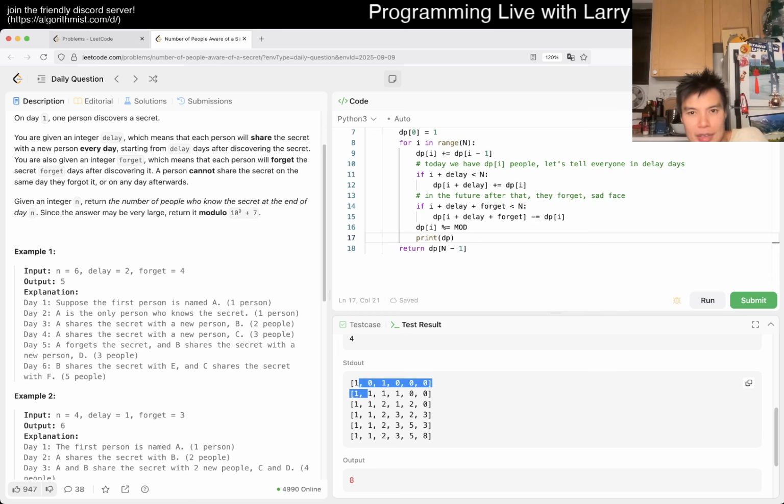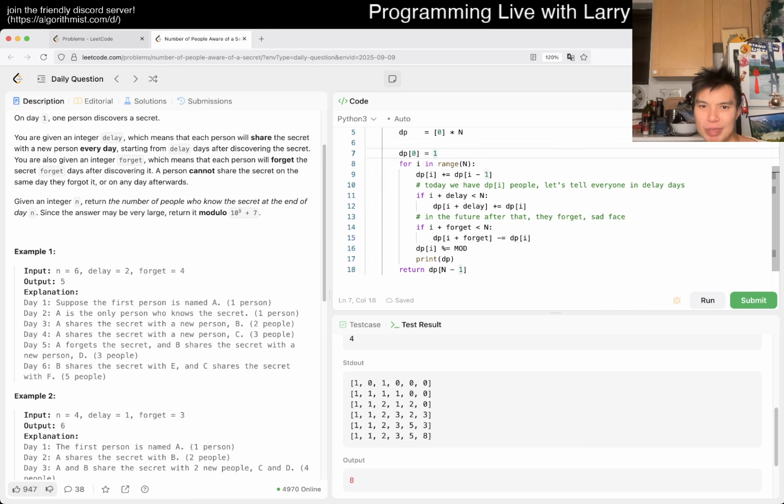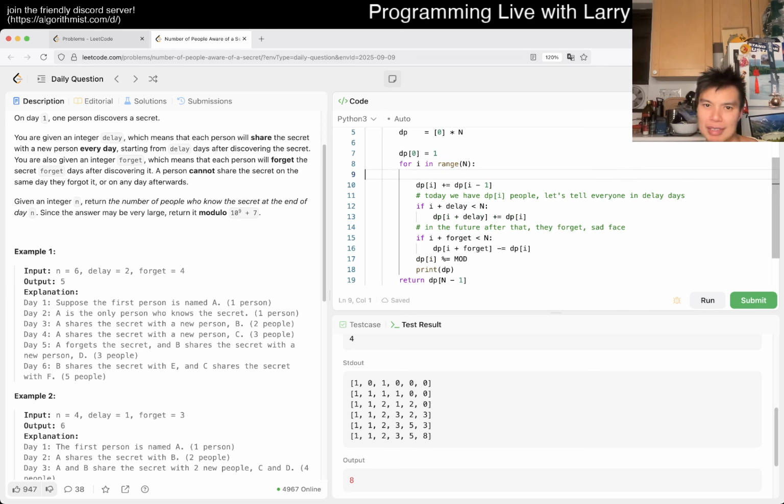Okay, 1. This is a little bit weird. Oh, no, it's not. I did the same thing. So maybe it's still wrong, but at least this is wrong, right? Because today we discovered forget it. It's not delay plus forget. No. I mean, yes, but I think I didn't do this. Okay, for 0, this is also, maybe I have to put for 0.